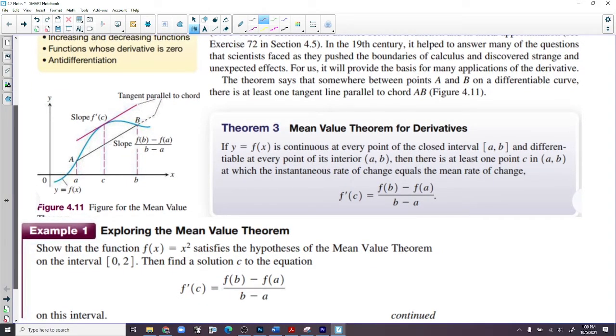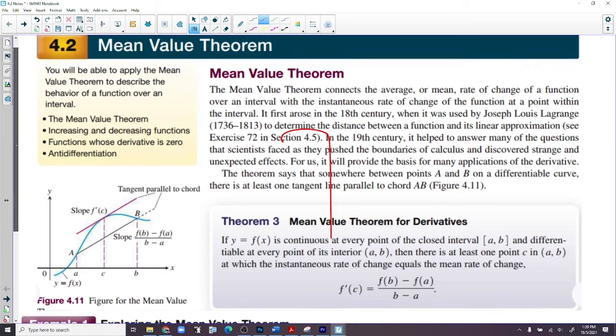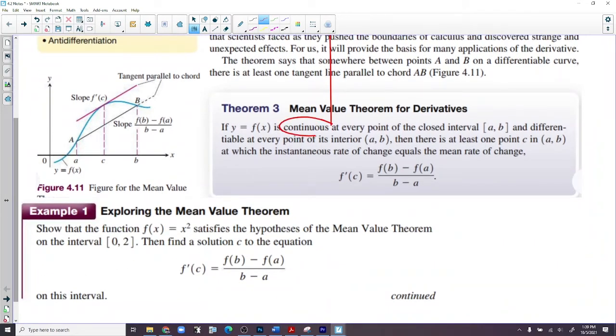If y equals f of x is continuous on every point of the closed interval, let's try that again. Continuous on the closed interval and differentiable at every point on its interior, the open interval, then there's at least one point C in AB at which the instantaneous rate of change equals the mean rate of change.